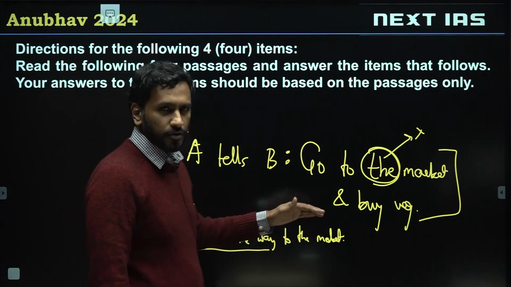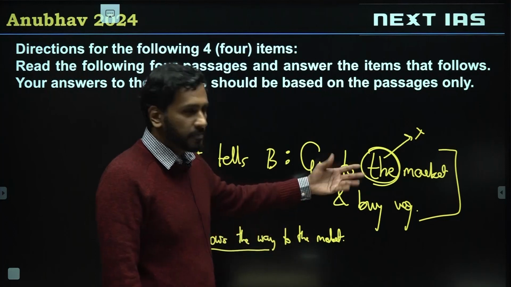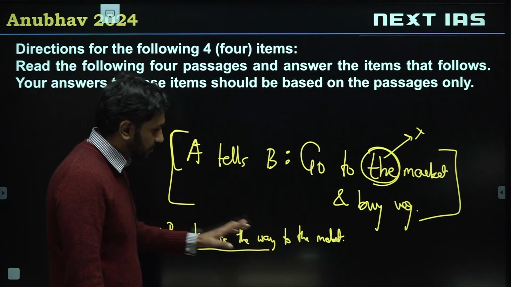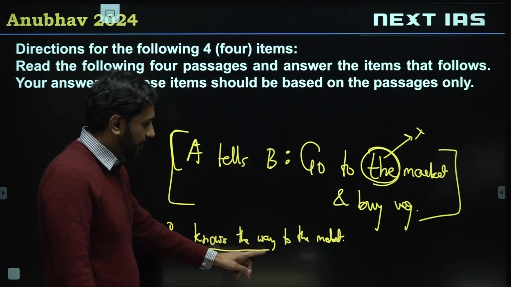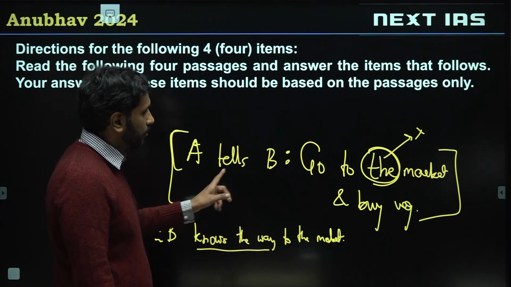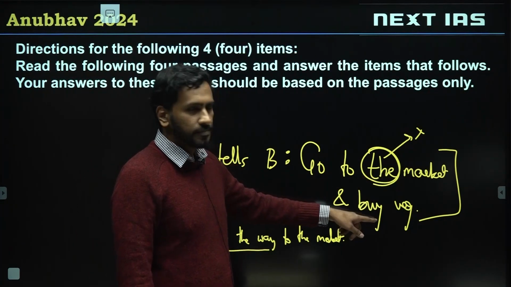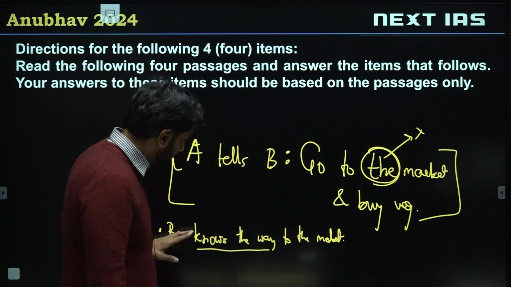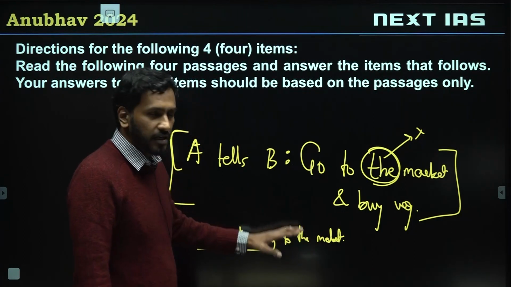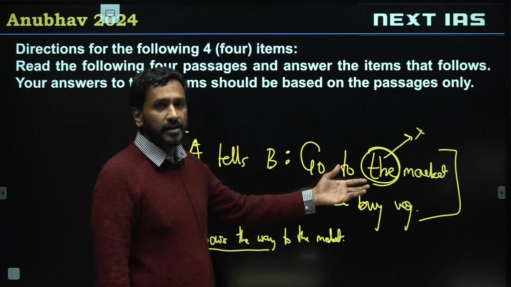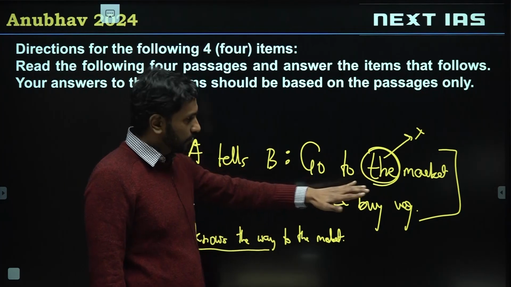So a valid assumption, you want to remember, is necessary for the passage to exist. Okay, what does that mean? If I say B does not know the way to the market, then this original statement would be invalidated: go to the market and buy vegetables. Correct? So that means this is a necessary underlying assumption. Underlying because the logic of it is hidden beneath the statement, so to speak. Alright.